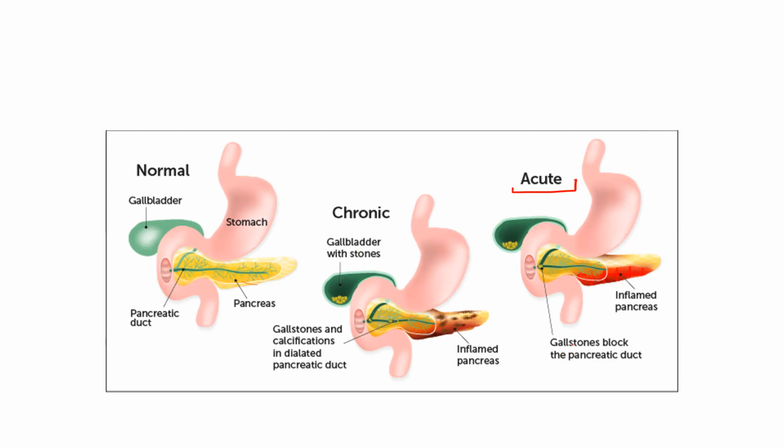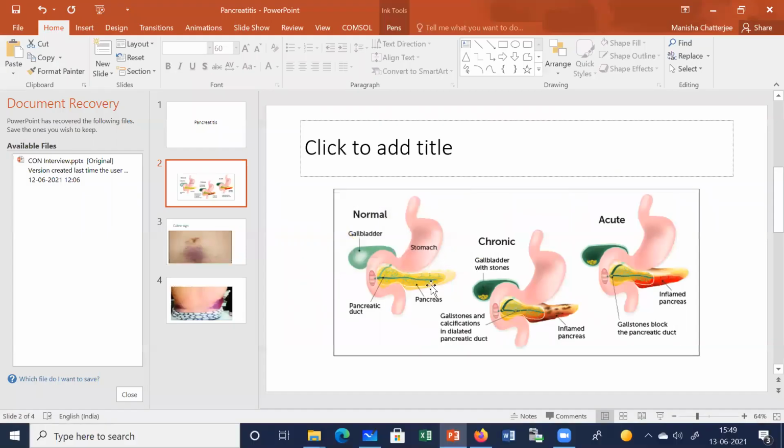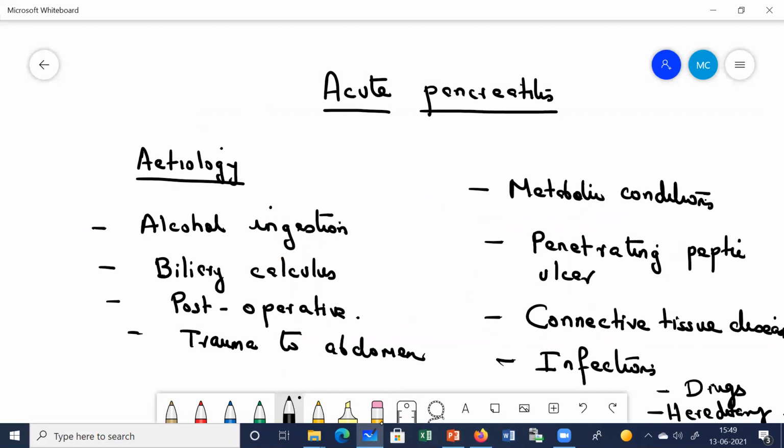Next, let us look into the causes of acute pancreatitis. There can be many causes, but the most common is alcohol ingestion, either acute or chronic. Both of them can cause acute pancreatitis.